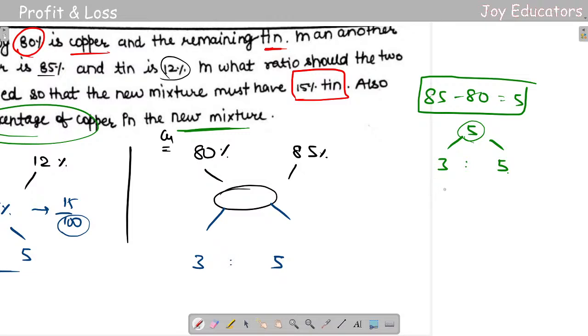I'll be multiplying these two. 3 we can write as 3 by total 8, and 5 can be written as 5 by total, which will be 8. I'll be multiplying these with 5, so I'll be getting 15 by 8 to 25 by 8, so that I can remove the 8s here. But the value that I got here will be helpful for me to write down there.